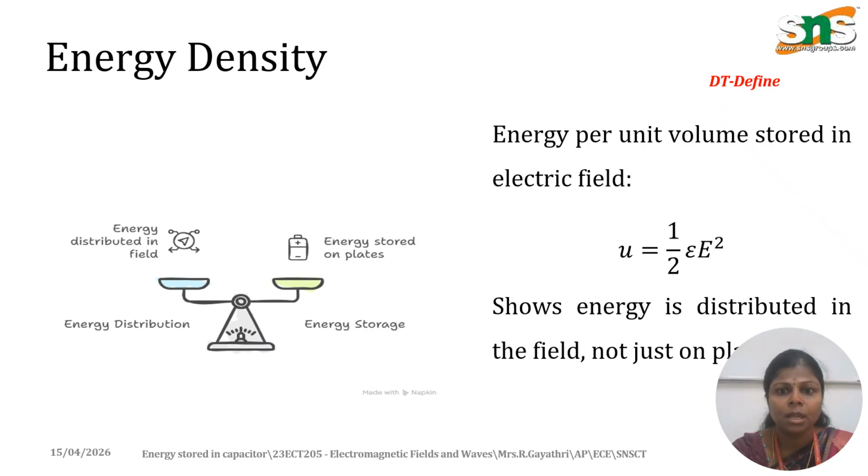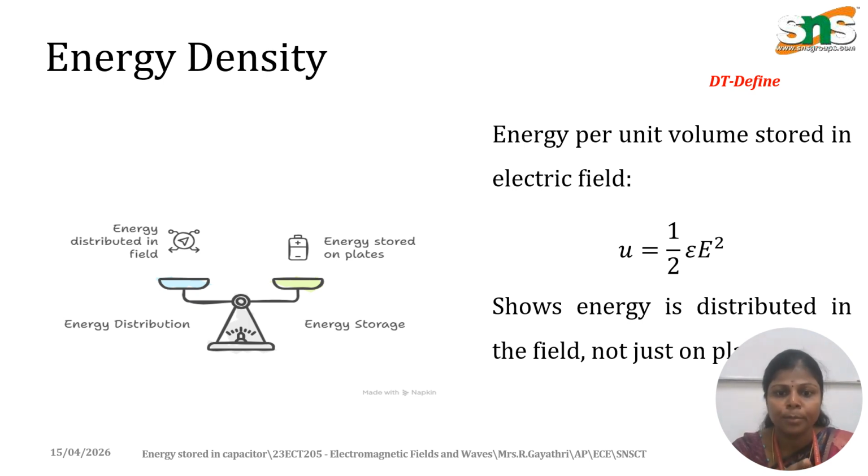And coming to the definition of energy density, the energy stored in the electric field as well as the energy stored in the capacitance will be accumulated with the help of energy density. The energy density is the energy per unit volume stored in that particular electric field. It is given by U equal to 1 by 2 epsilon E square.